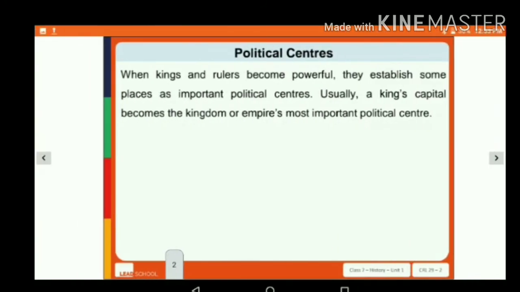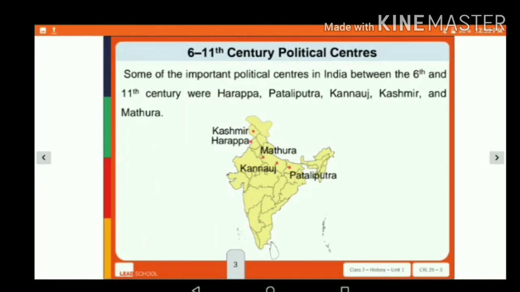Now, let us discuss the emergence of Delhi as a seat of power. When kings and rulers become powerful, they establish some places as important political centers. Usually, a king's capital becomes the kingdom or empire's most important political center. Around the 6th to 11th century, some of the political centers in India were Harappa, Pataliputra, Kannauj, Kashmir, and Mathura.